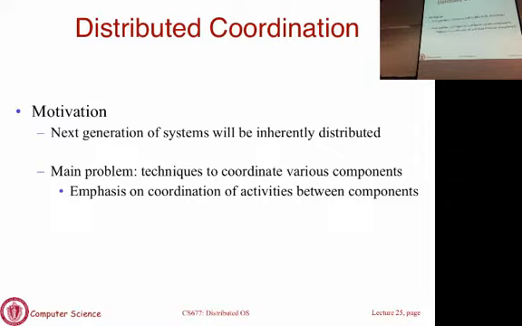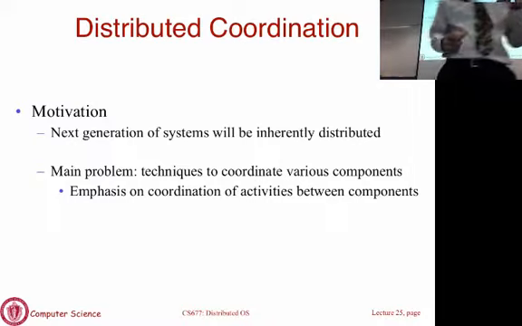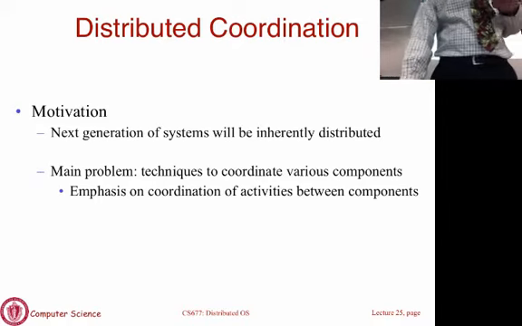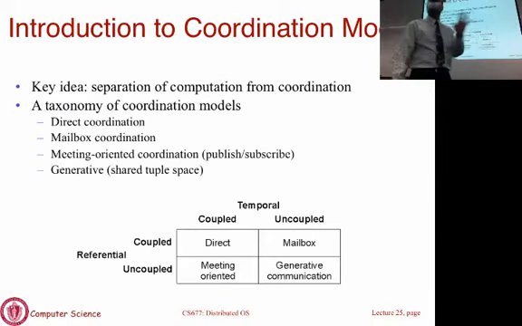By loosely coupled, we mean that we don't know which component will talk to which other component when we even write the application. Mostly when you write a client-server application, you know that the client part of the code is going to talk to the server part of the code, and that's how it is written. In distributed coordination systems, you have components, but you don't know who is going to talk to whom a priori. This happens at runtime. And we'll see why that is important, why we even need to write applications like that. But before we do that, let me give you some examples.